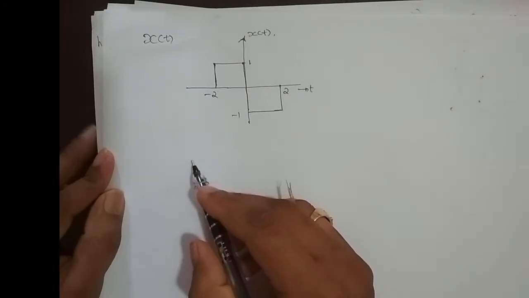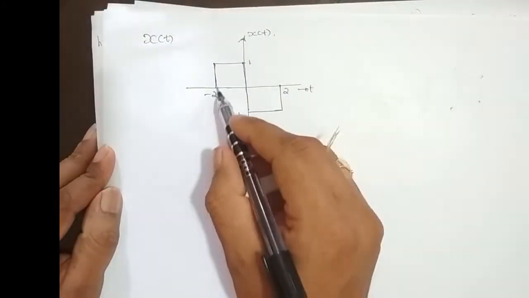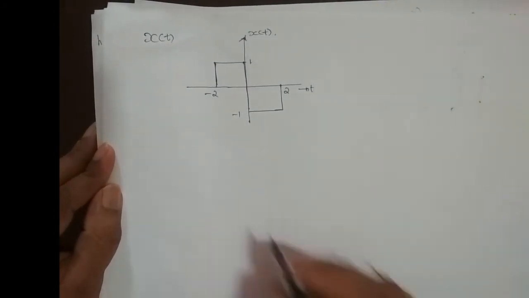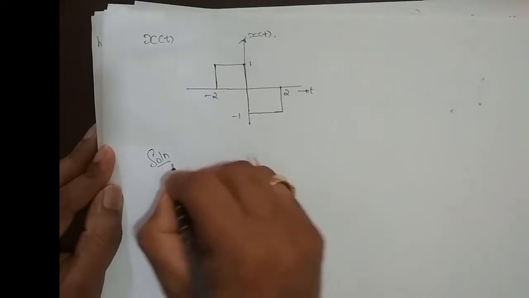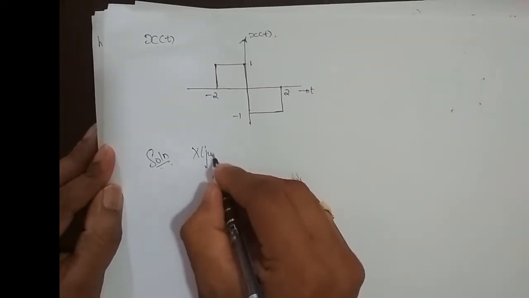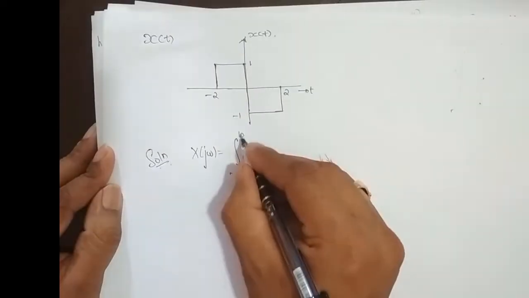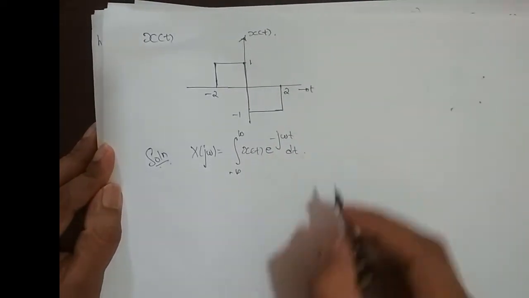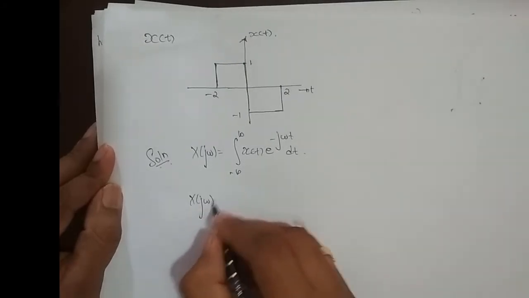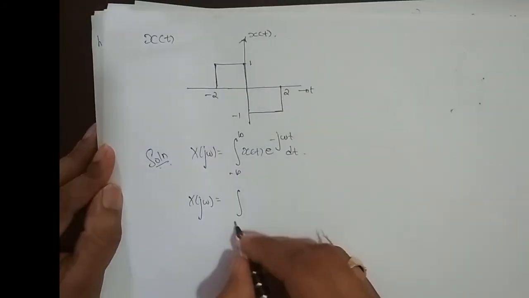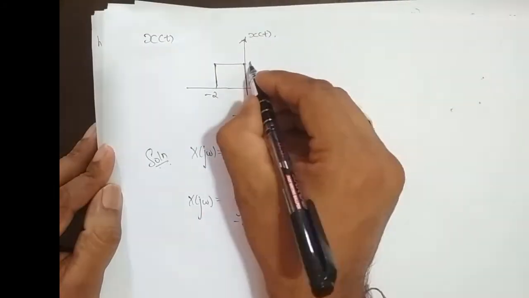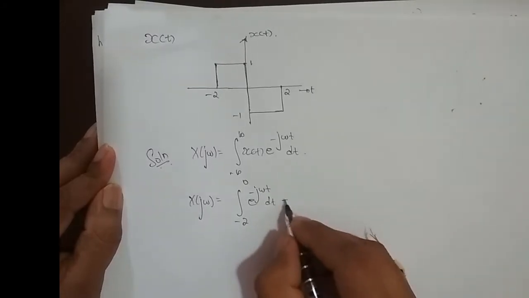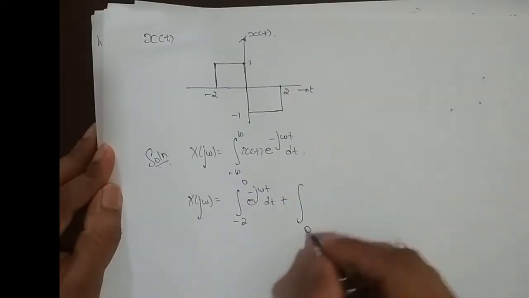Okay. Next we'll find the Fourier transform of a square pulse of one period. Solution. What is the formula? X of j omega is equal to integrating from minus infinity to infinity x of t e power minus j omega t dt. So x of j omega is equal to, I'll split the integration from minus 2 to 0, and it is 1 from minus 2 to 0. So 1 times e power minus j omega t dt plus integrating from 0 to 2,